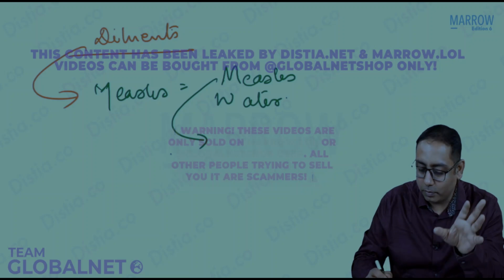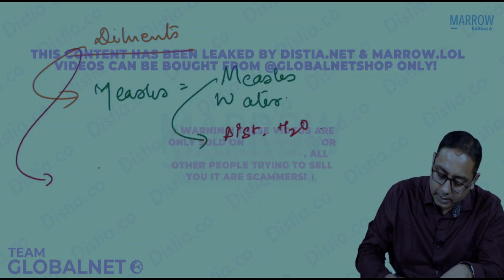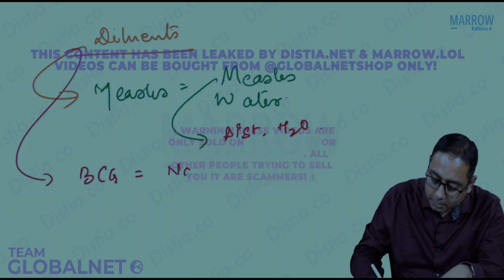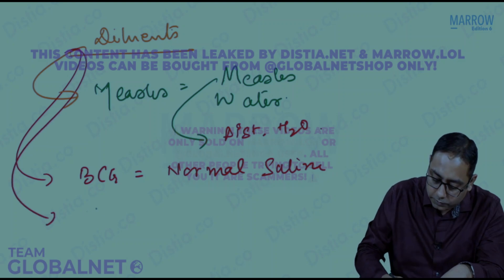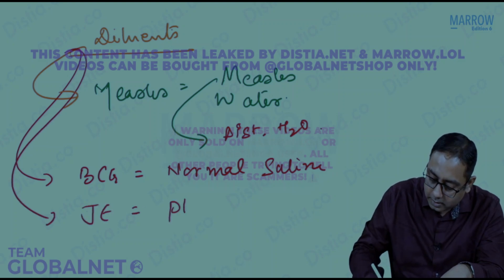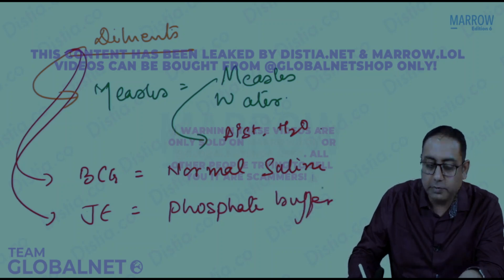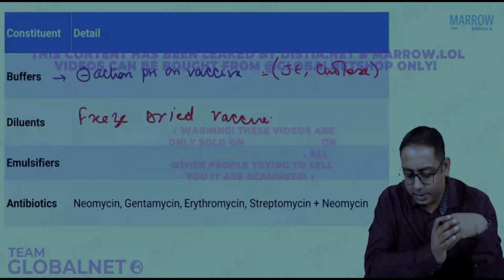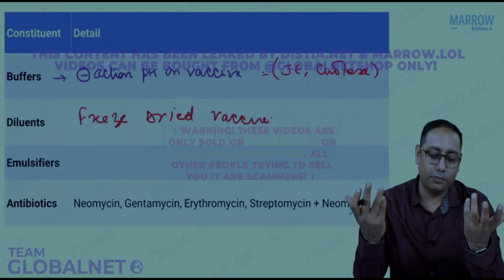Which water? Not the normal water. We are going to use the distilled water. Distilled water is the diluent for measles. Next, they can also ask about the BCG vaccine. What is the diluent for BCG vaccine? Please remember, it is normal saline. What is the vaccine diluent that we use for Japanese encephalitis? It is a phosphate buffer. So these are some of the diluents which can be asked in your exam. So basically, diluents are used to make the powder formulations into the liquid formulations.